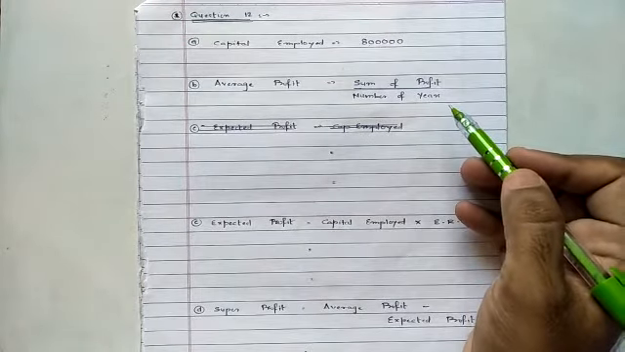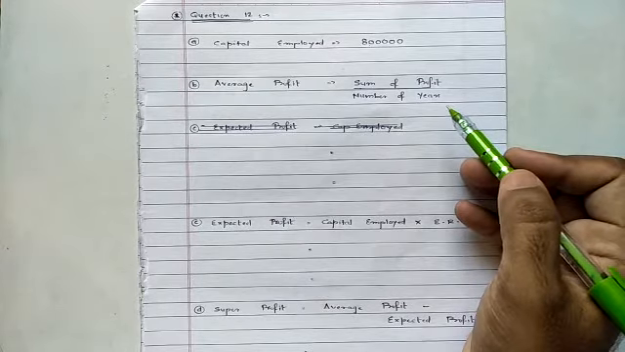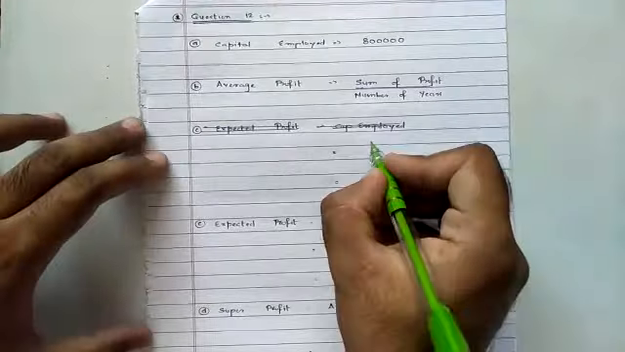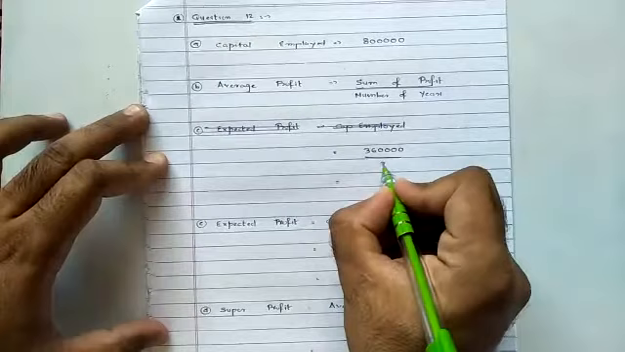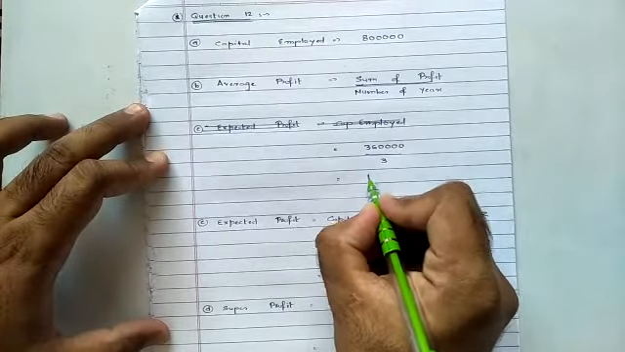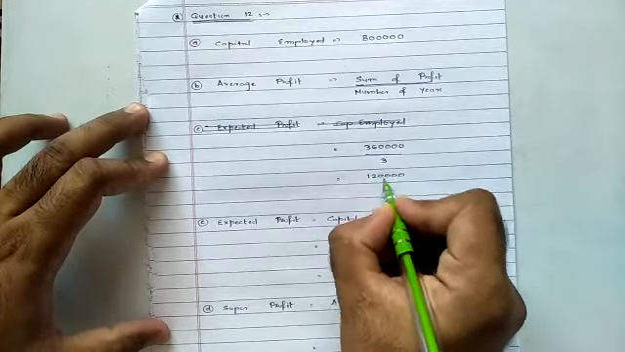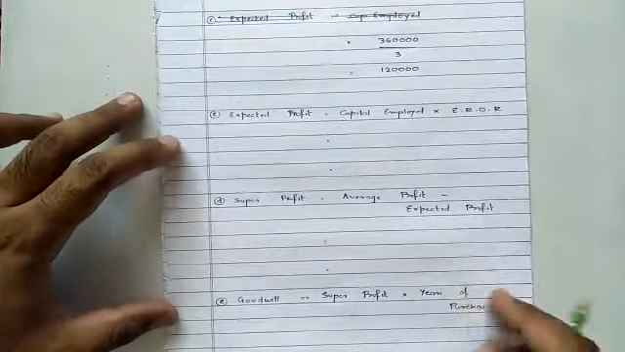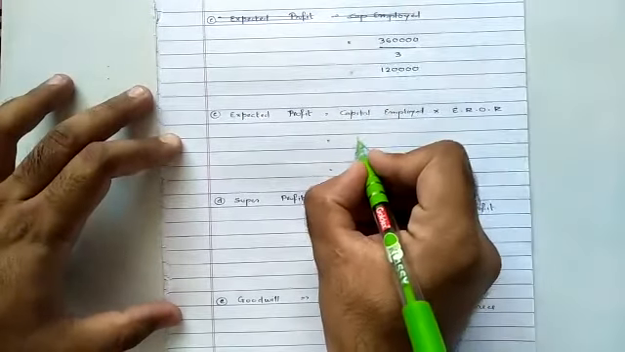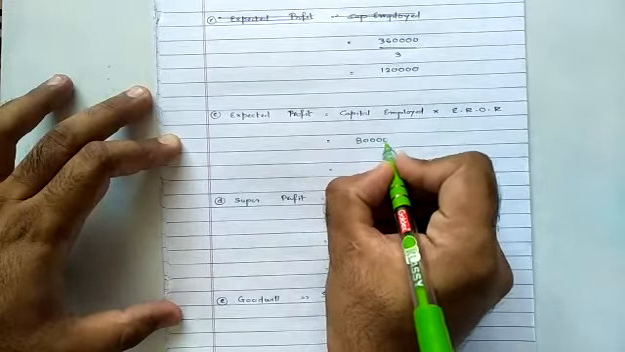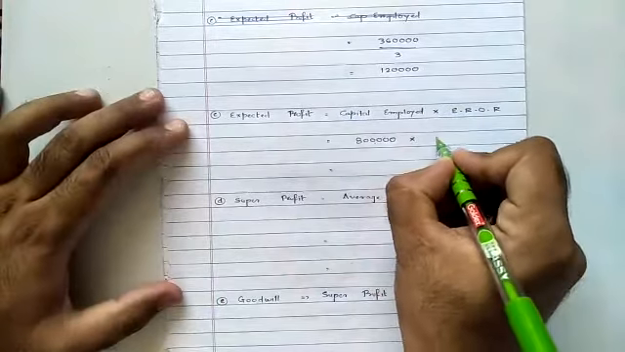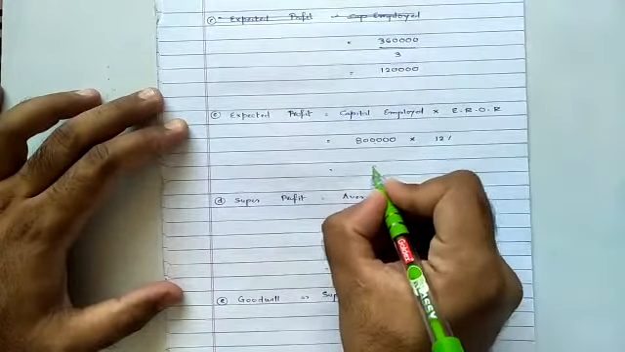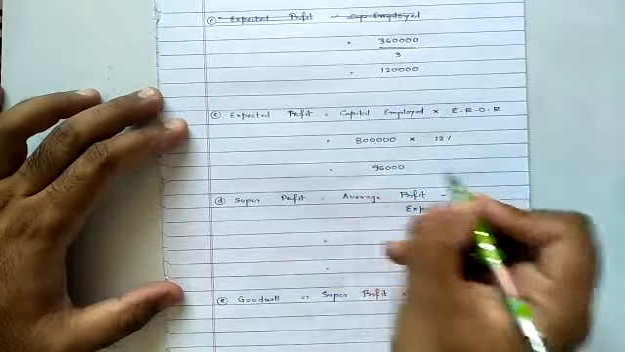Now the sum of profit: 1,20,000 plus 90,000 plus 1,50,000 will give 3,60,000, divided by number of years. The profits were for 3 years, so divided by 3, that will give 1,20,000. Then calculation of expected profit. Expected profit is equal to capital employed, which is given in the question as 8 lakh, multiplied by expected rate of return, which was given in the question as 12%. On simplification it will give us 96,000.